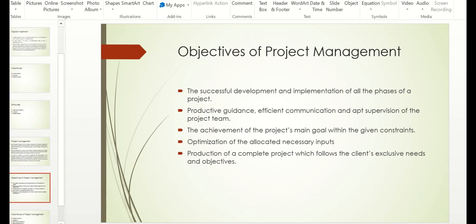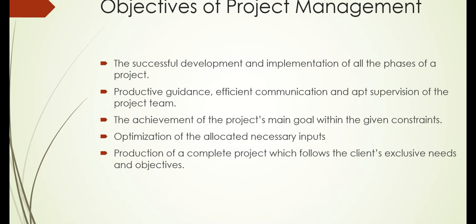Okay, so today we are starting with the objectives of project management. Yesterday we discussed what project management is, and now why project management is so important. Why do we have to go through such a tedious procedure of project management, so that we can complete a project in a systematic way? So what are the different objectives we need to keep in mind while we are managing a project?